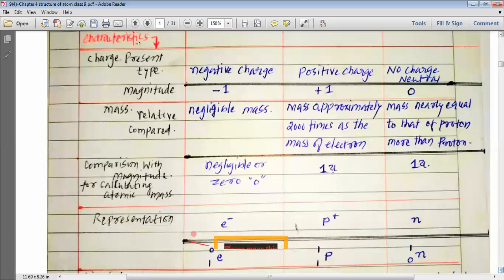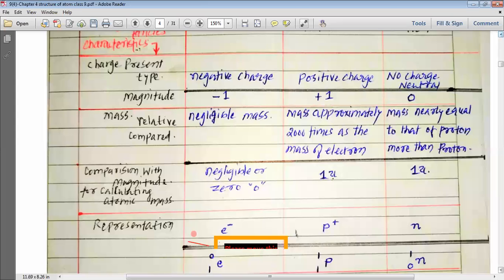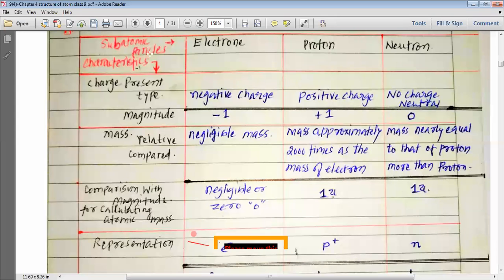You can see here one table. In this table you can see that we have subatomic particles like electron, proton and neutron. Then their characteristics we are going to study. So the first characteristic we want to study is the charge present, its type. What type of charge is present on them and what is the magnitude of the charge.